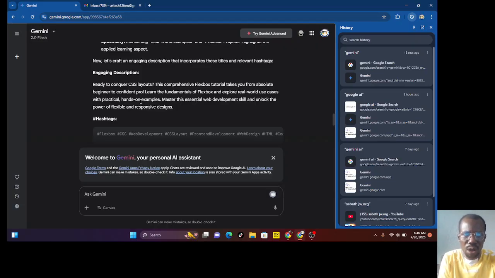Now that this is true, I'll just copy it, go to where I want to post it, put it in my Facebook description, and then copy the hashtags he brought. Look at all the hashtags. Go to my Facebook too, put it there, and then send. It makes your work easier. In a few seconds, everything is done.